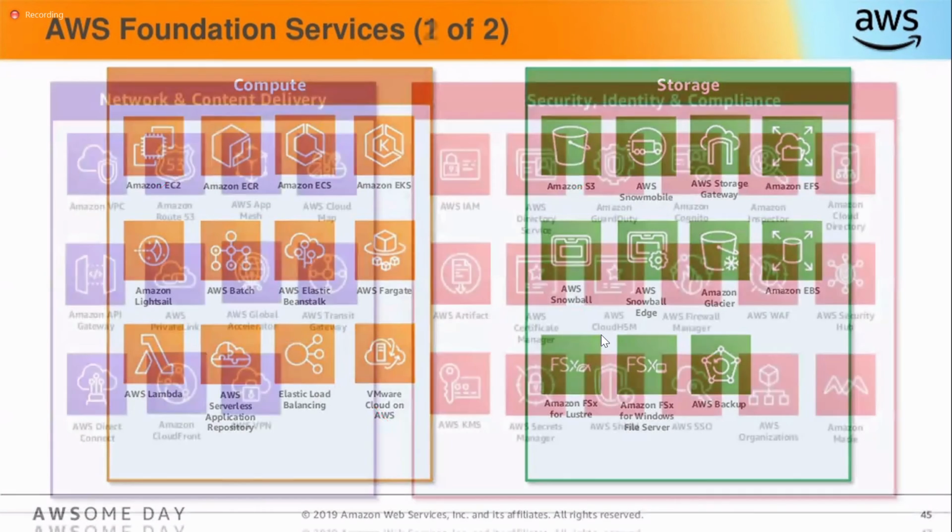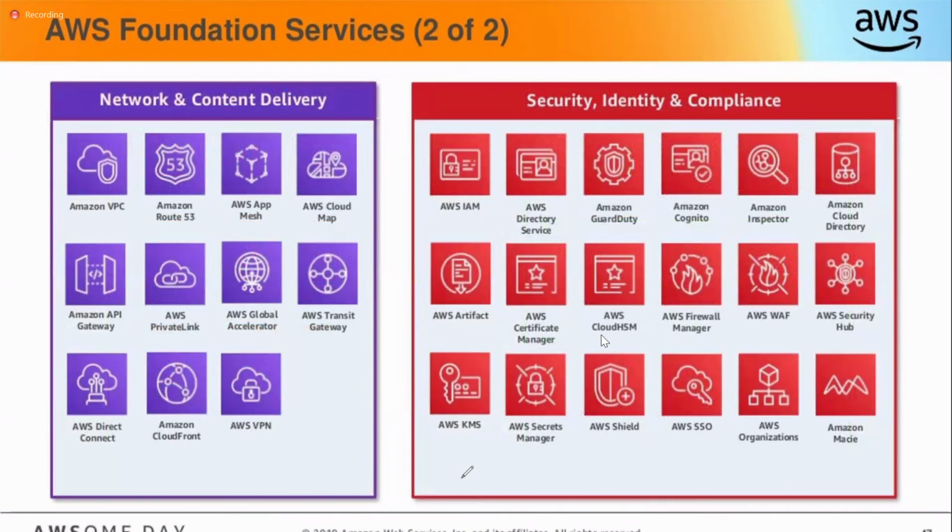Network and content delivery, CDN: we will learn about VPC and Route 53. Do not try practicals in Route 53, very high charges. Route 53 is nothing but purchasing your own DNS, domain name services. So not required.